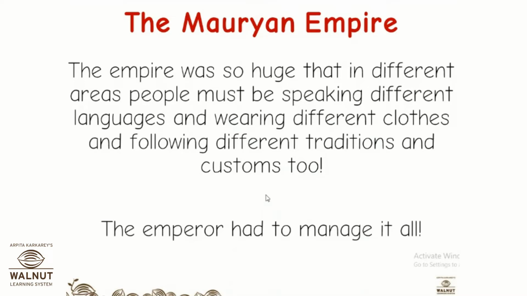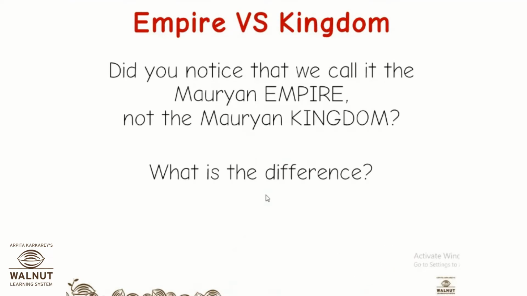So in this huge empire, there were different people doing different occupations. They had different traditions, they had different customs, they spoke different languages. And just imagine, the emperor had to manage all this. He had to learn how to administer this very carefully. Okay, so now first difference: did you see that we are not calling this the Mauryan kingdom, we are calling this the Mauryan empire. So can you think what can be the difference between a kingdom and an empire?